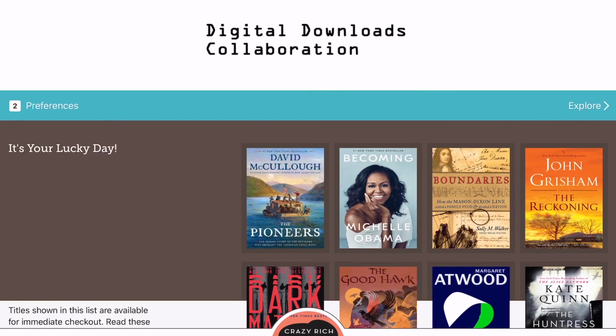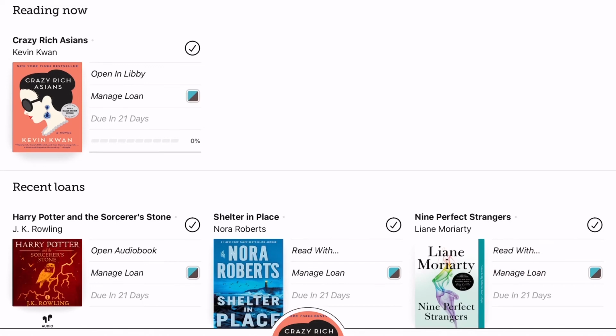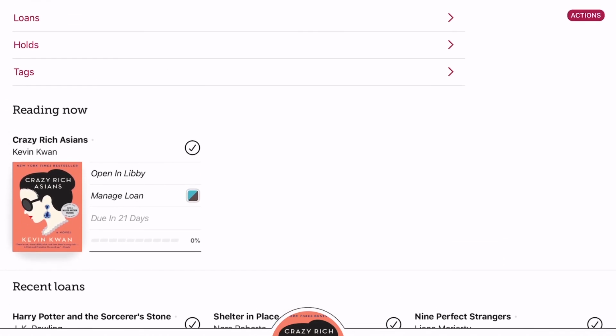Okay, so we're back in the Libby app. We're on the library home screen. In order to return a book early, we're going to tap here on Bookshelf on the bottom of our screen next to the book cover. And you can see these are the books that are on our loan shelf.